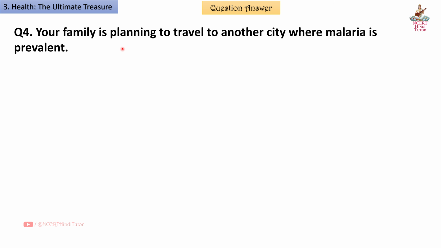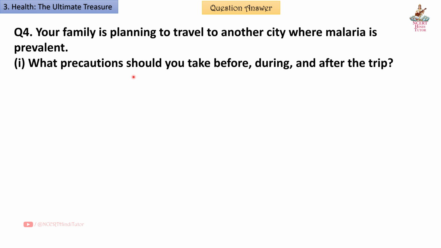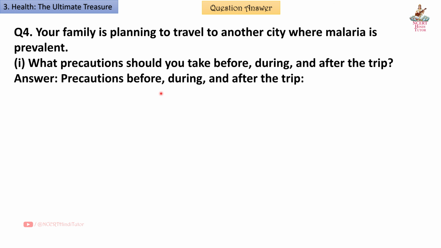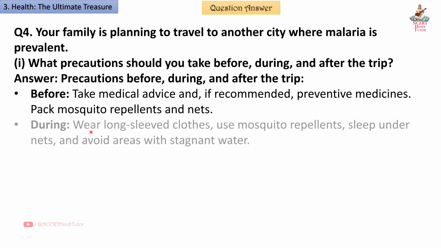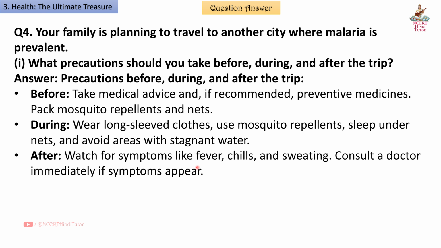Question 4. Your family is planning to travel to another city where malaria is prevalent. First, what precautions should you take before, during and after the trip? Answer. Precautions before, during and after the trip. Before, take medical advice and, if recommended, preventive medicines. Pack mosquito repellents and nets. During, wear long sleeved clothes, use mosquito repellents, sleep under nets, and avoid areas with stagnant water. After, watch for symptoms like fever, chills, and sweating. Consult a doctor immediately if symptoms appear.